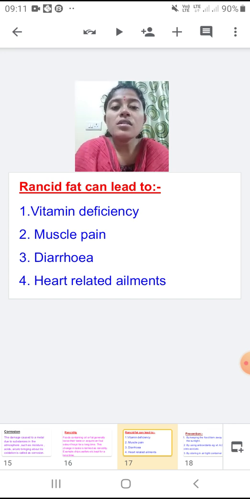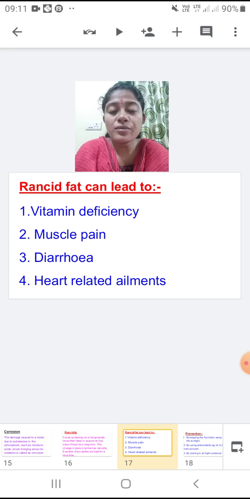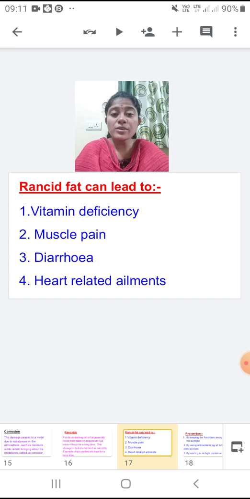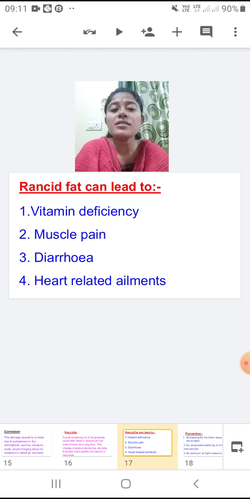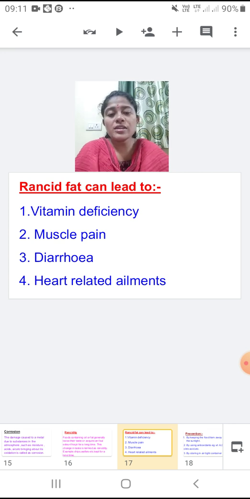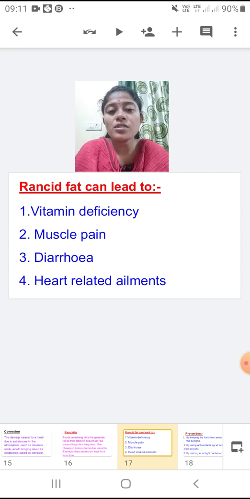If you consume that kind of food stuff, you are going to suffer from diarrhea. It frequently happens with most of us. So we have to be extra careful when we are eating outside food, what quality of things they are using. We should always have a look at that.